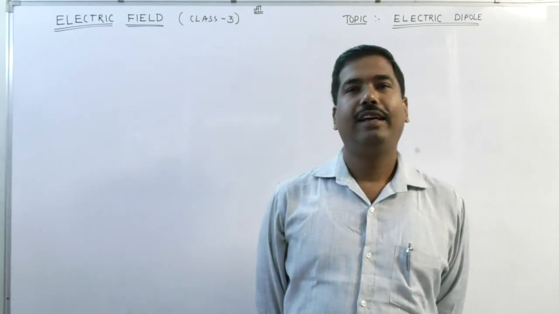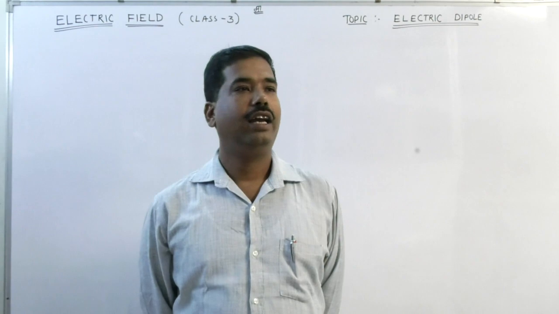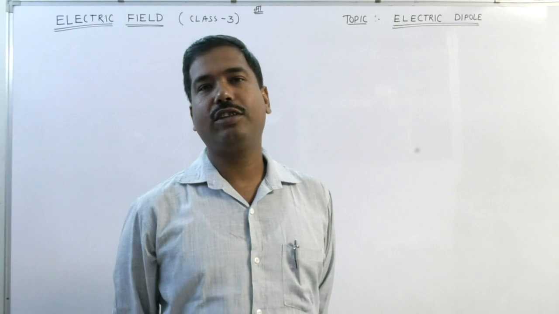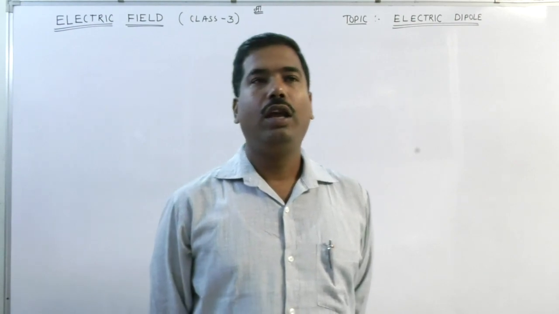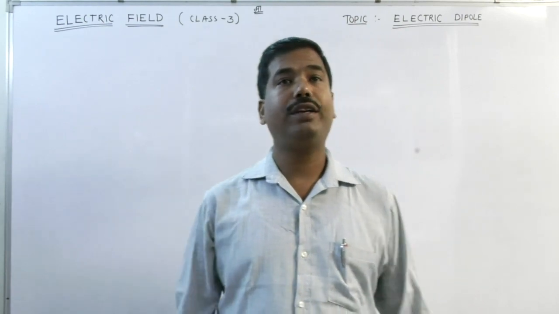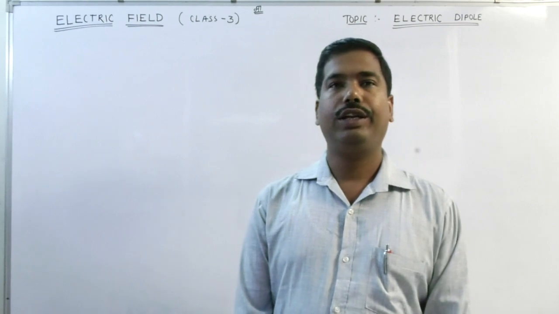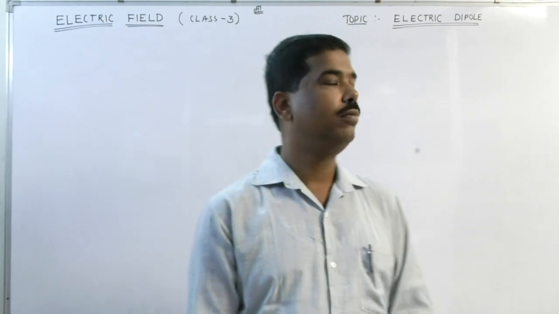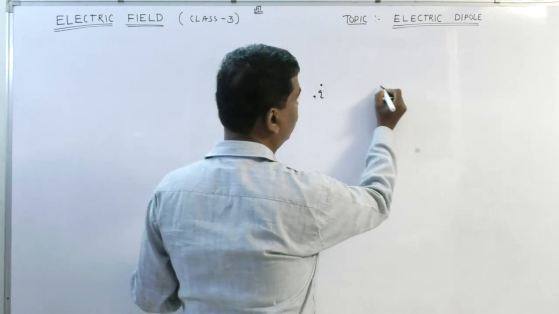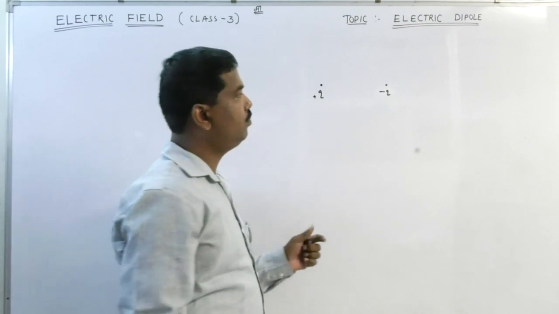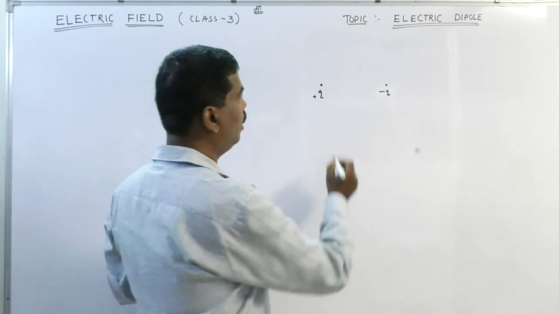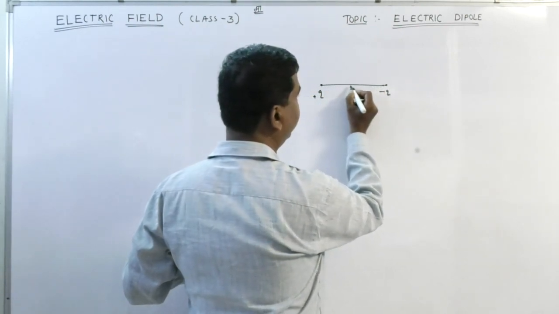My dear students, in the last class we discussed a lot of things about the electric field lines. In the third class we are going to discuss the electric dipole. Electric dipole means when two equal and opposite charges are separated by a small distance, it is called an electric dipole. This is the charge plus Q and this is the charge minus Q. I have taken two point charges separated by a very small distance. Then it will constitute an electric dipole.